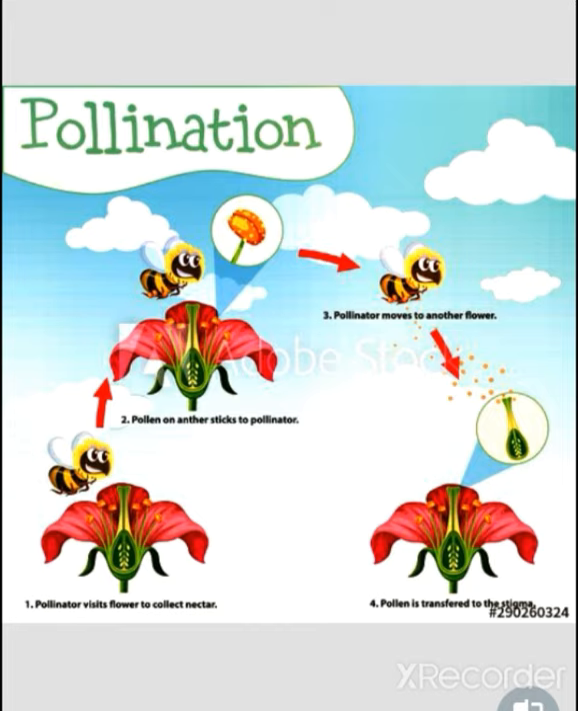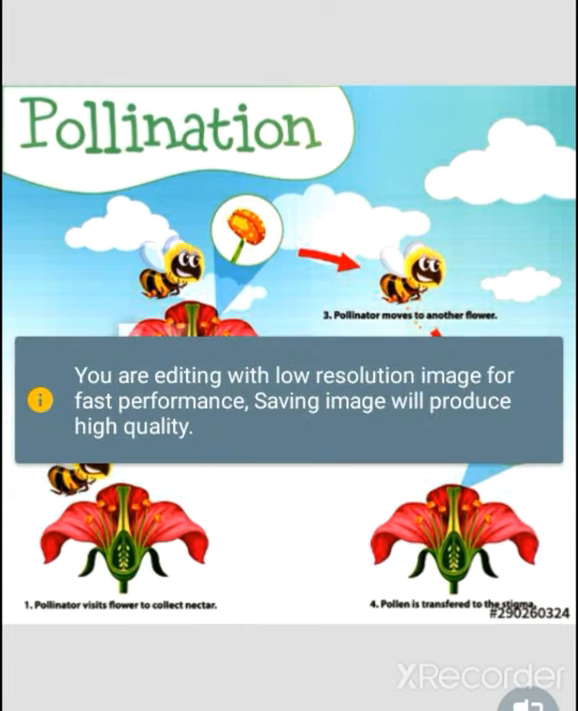So, if the pollen grain of one flower is going to pollinate a genetically different flower, then there is a need of a proper pollinator or a proper pollinating agent. And the pollinating agent could be abiotic or biotic, it could be any of them. In terms of abiotic agents, it could be wind and water.